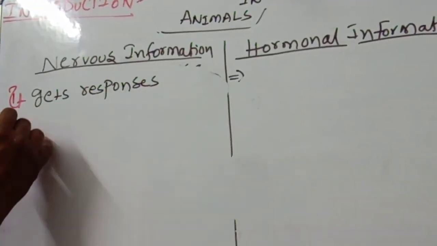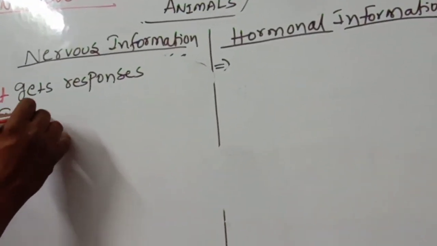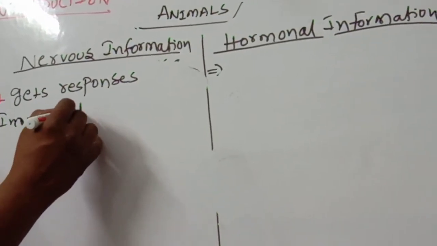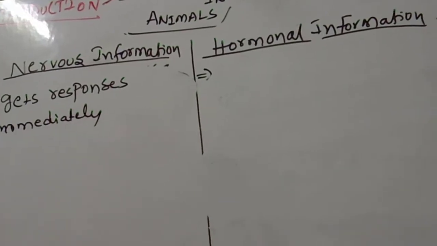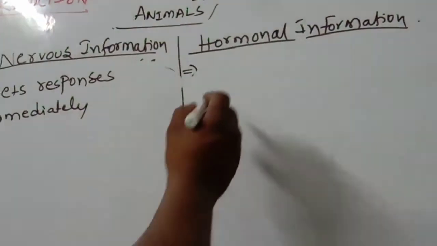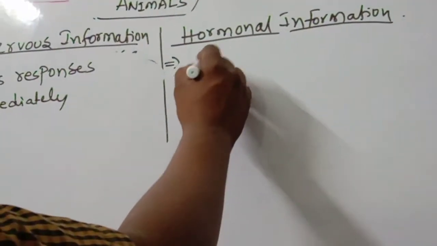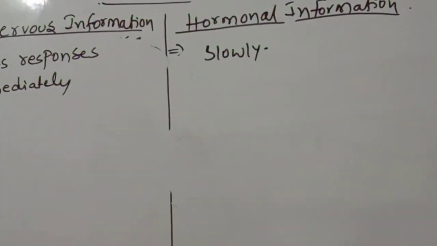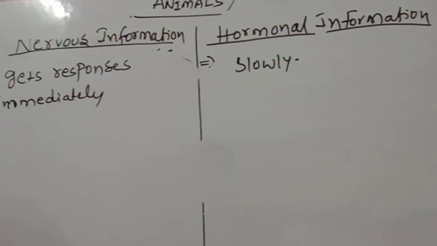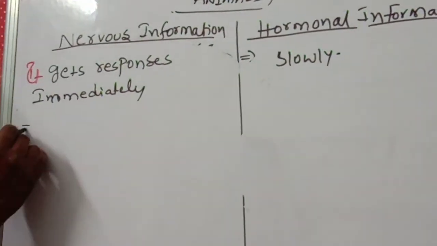So the response is immediate, a very fast response. I am calling, you are responding. That is nervous. But hormones usually respond very slowly. The organs respond very slowly, and its effects are short-lived.